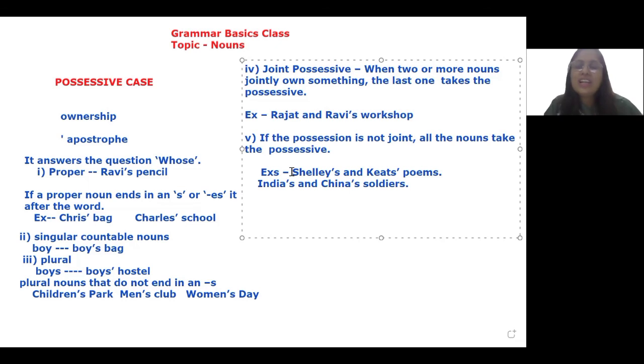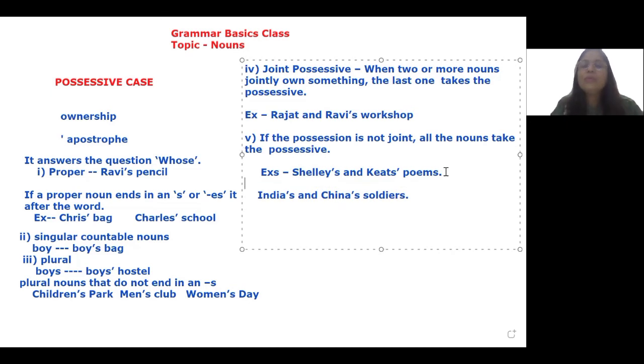Let's look at this. Shelley is the name of a poet. He has written poems, and so is Keats. But they have not collaborated and written the same poem. All right. They have their own different collections. So, because this possession is not joined, I say Shelley's and Keats's poems. Now, India has its own army, so has China. So I do not club this together. I say India's and China's soldiers. So this possession is not a joint one.